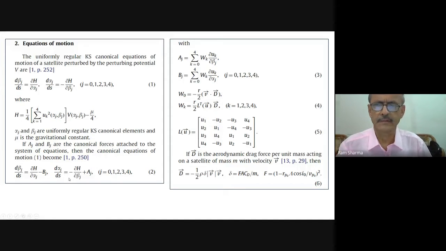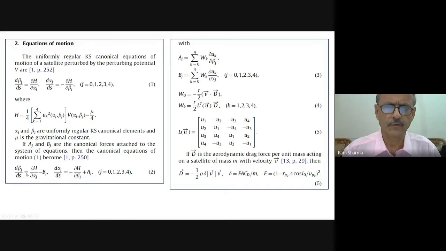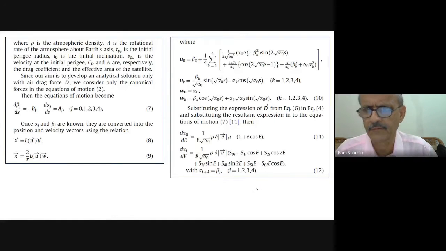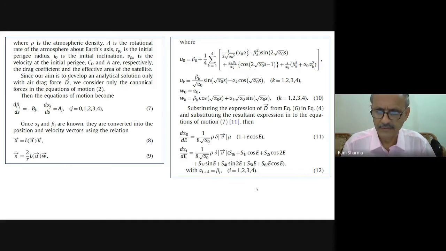This we have already done earlier. We have followed the same thing, but then finally we have to make a change. It was also not very simple when we were converting that to the high eccentric orbit, but with some efforts you can always do it.